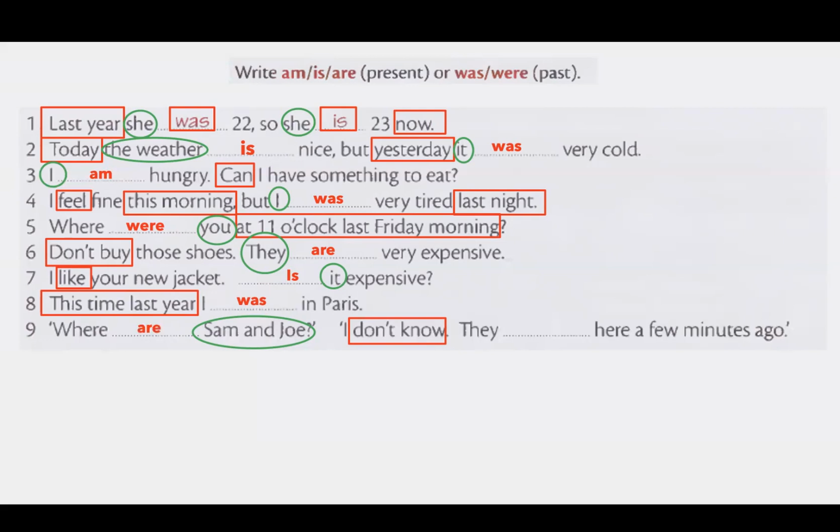And the next part, it says a few minutes ago. A few minutes ago is about the past. And the subject is they. That's why you need to use the past form of to be. So they were here a few minutes ago. So here, at this point, after those explanations, I hope this makes more sense to you. And I hope the explanations were clear to you.